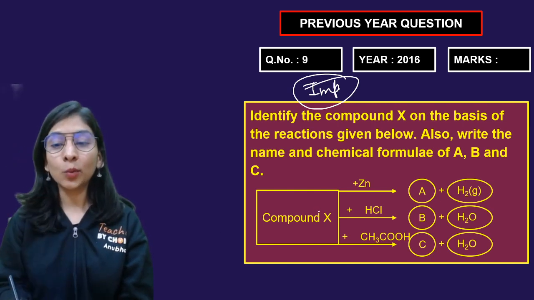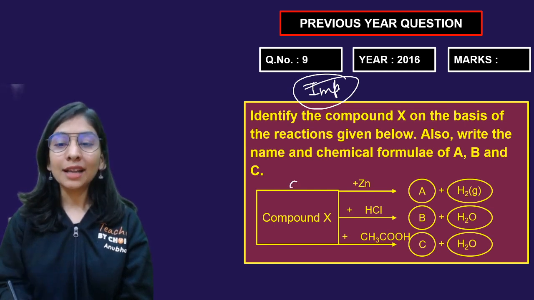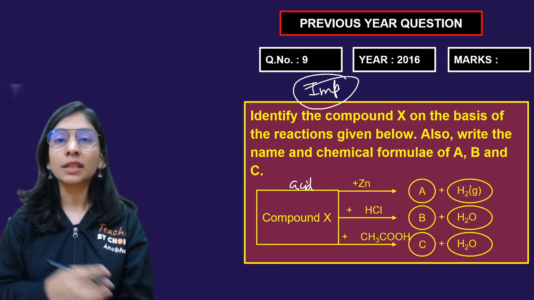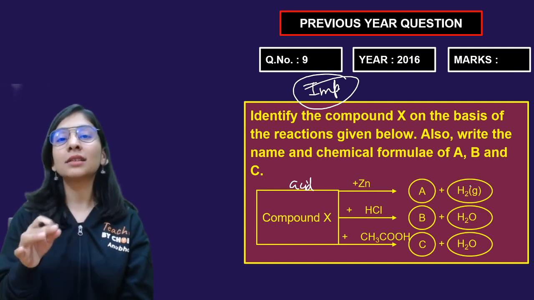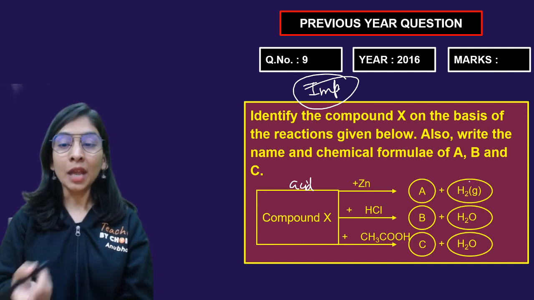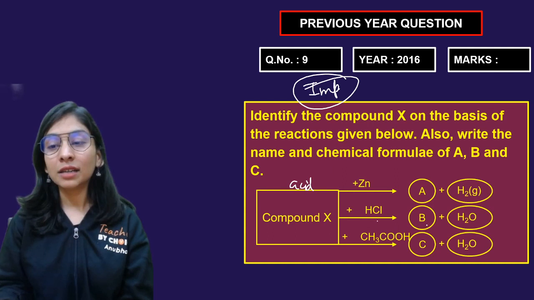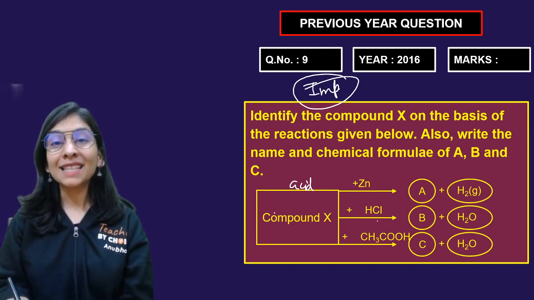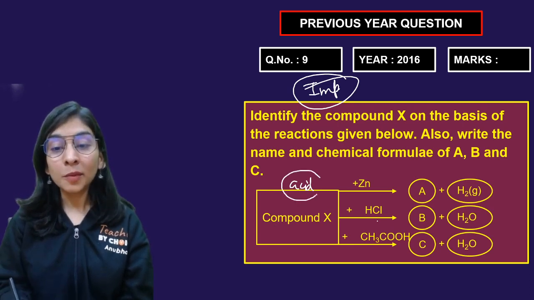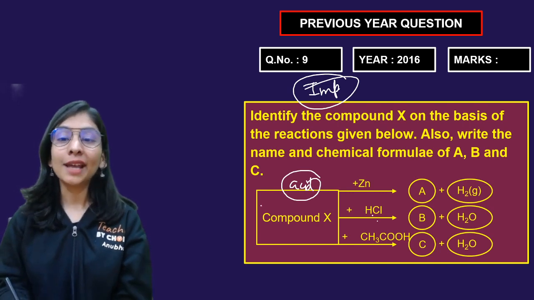Now let's try to predict what that compound X could be. Zinc with that gives this and hydrogen gas, and you know pretty well that zinc with acid generally gives a zinc salt and hydrogen gas. Okay, so that's just a prediction. That could be an acid. But when I see reaction number 2, this with acid gives salt and water, because that's what we generally know. Salt and water, that's acid and base. So that could not be an acid, because acid and acid cannot react with each other. That might not be an acid but a base.